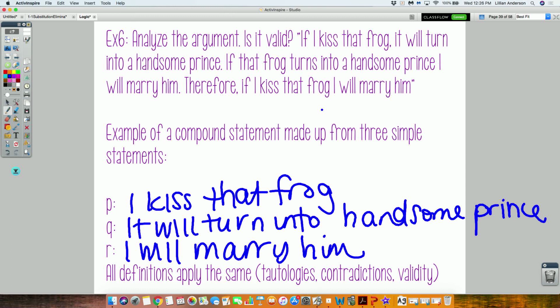We're going to determine if it's valid, which means we need the symbolic representation of this. Who thinks they got it? Wait, how many did you say that we had to have on top? It's 8 rows. No, I mean not the table. I'm talking about what is the symbolic form for this.